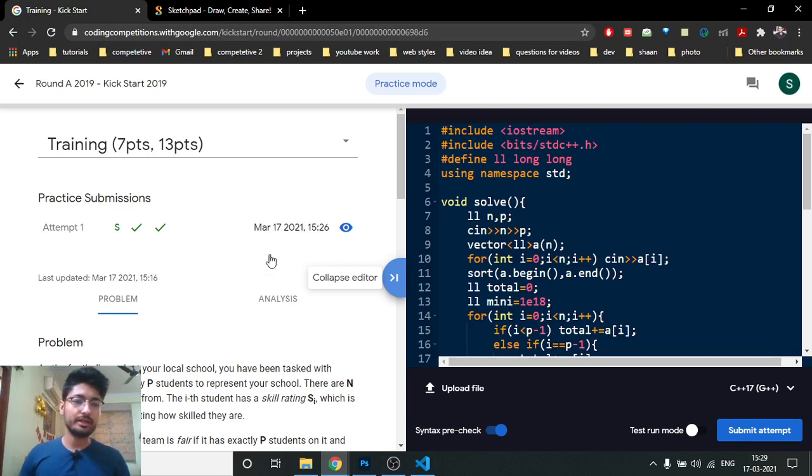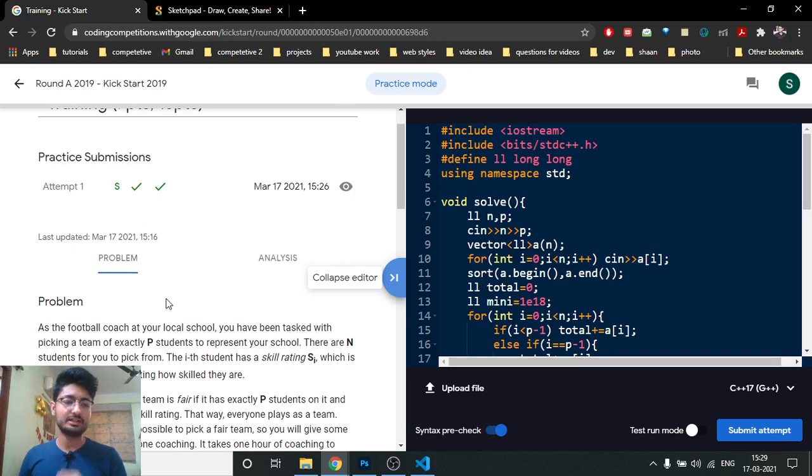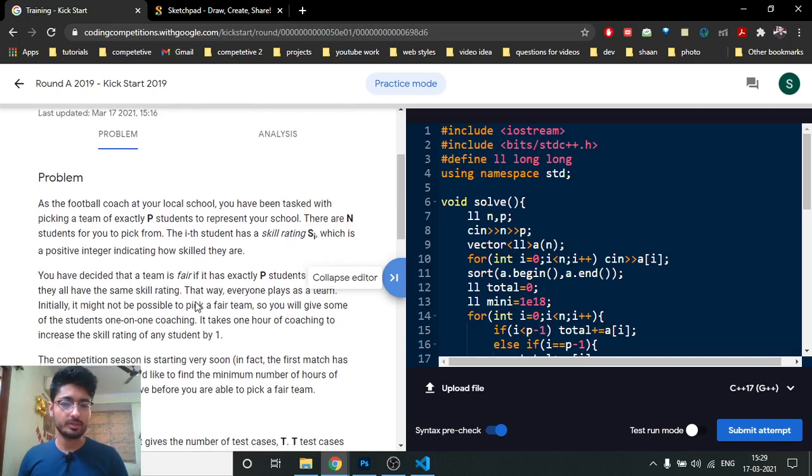So problem A from round A of Kickstart from the year before last is this. As you can see, the problem statement is simple. It states that you are a football coach and you want to form a team of exactly P students. Now there are N students and the skill rating of each student is SI. I hope you get the point now. So you have to pick a team of P students.